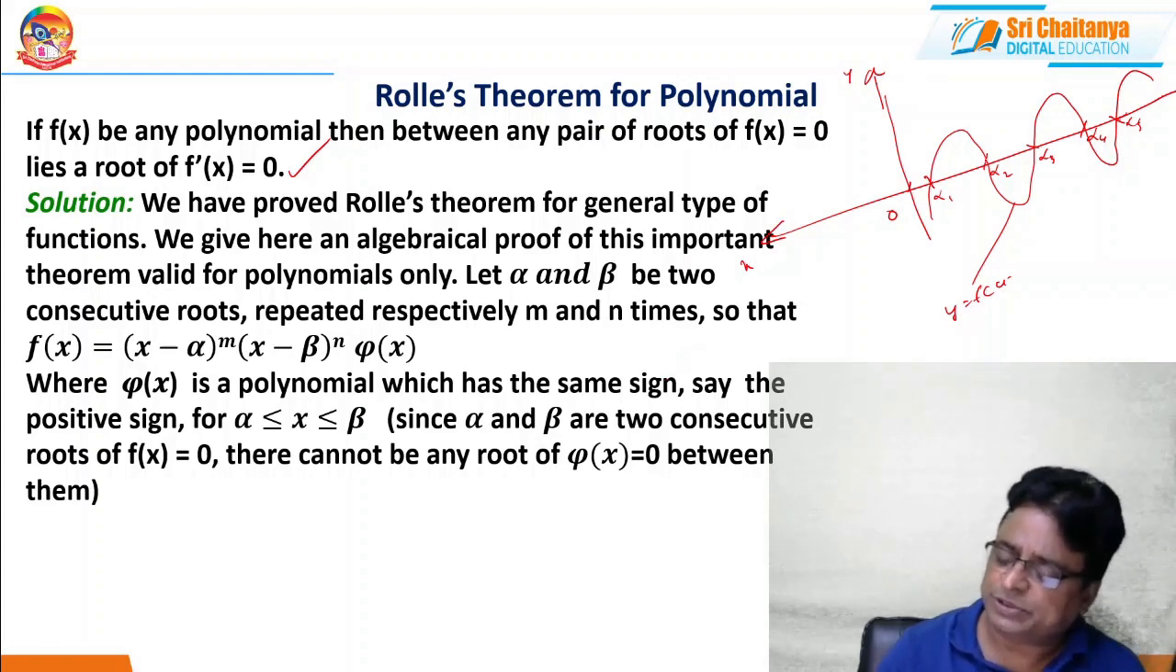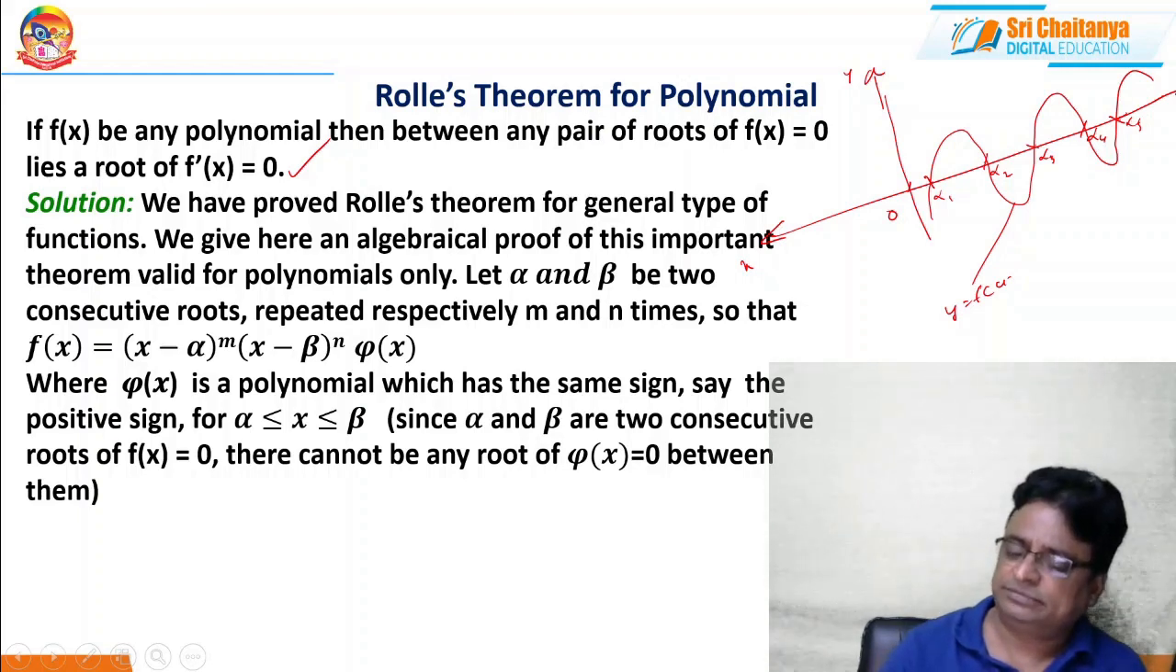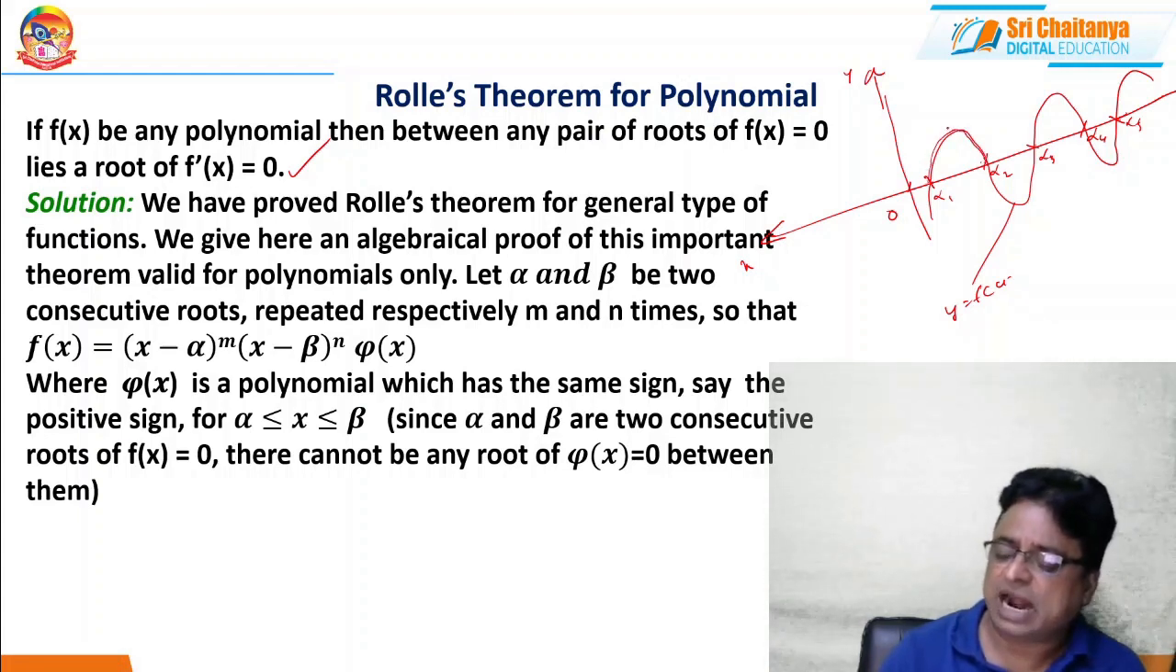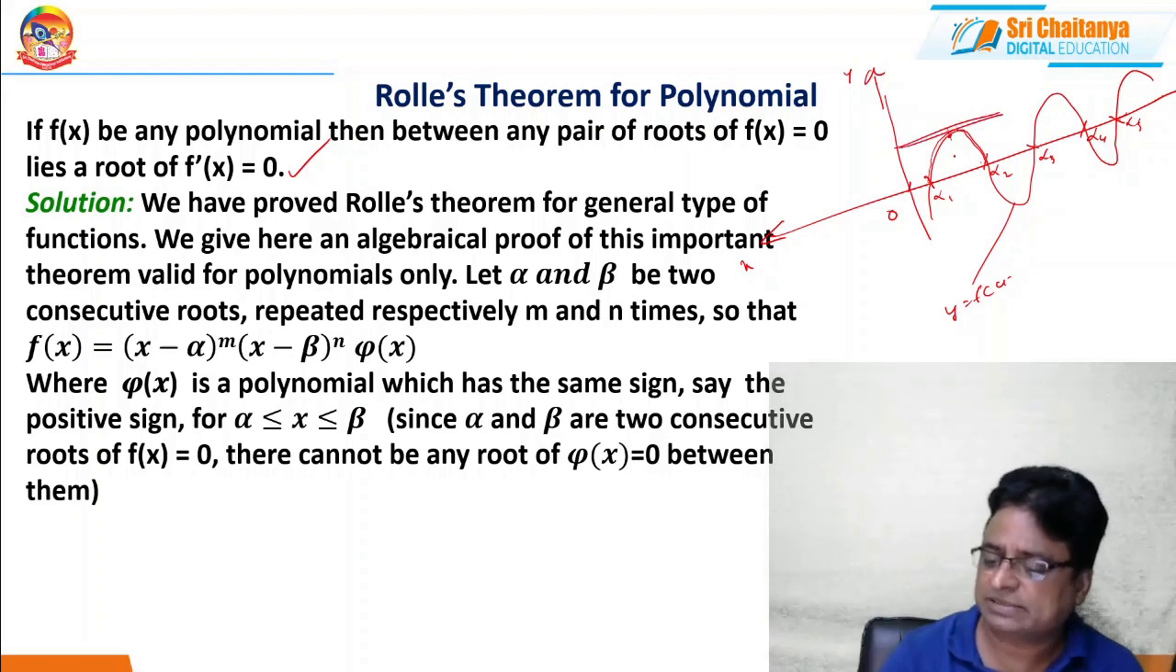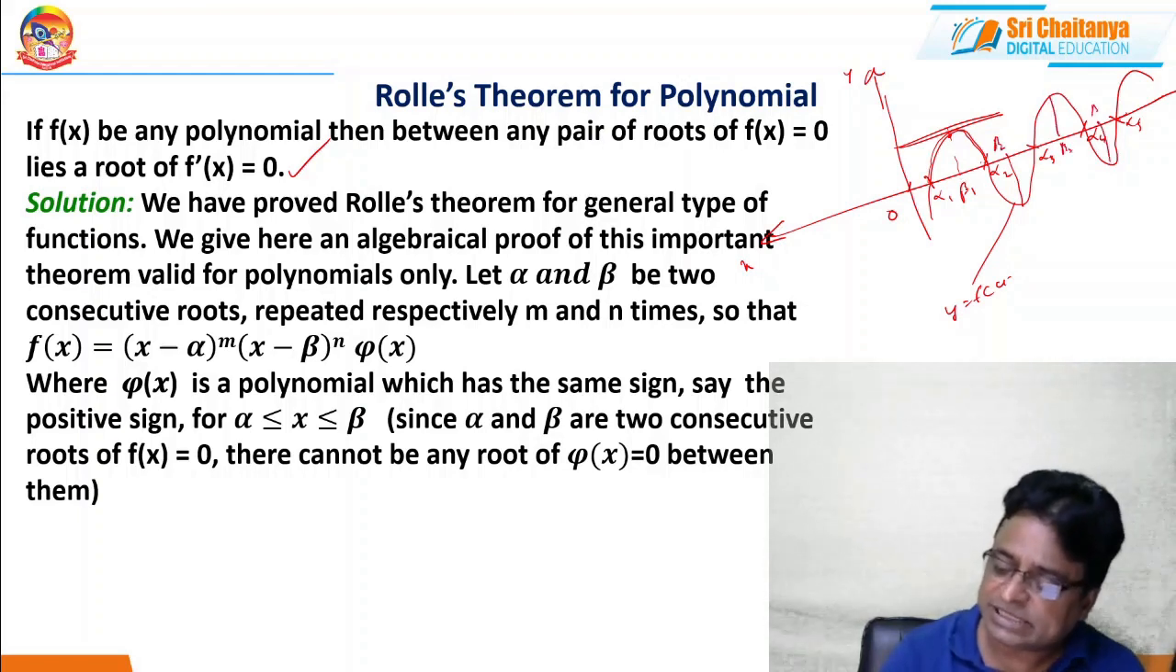So these are all what? Roots of f of x equal to 0. These are two consecutive roots. Several roots are there. Between these two roots, the curve is like this, and there exists a point here where the tangent is parallel to the x-axis. Say let the point be beta 1. Similarly here beta 2, similarly here beta 3, similarly here beta 4. That means there exists a beta 1 which lies between alpha 1 and alpha 2, beta 2 which lies between alpha 2 and alpha 3.